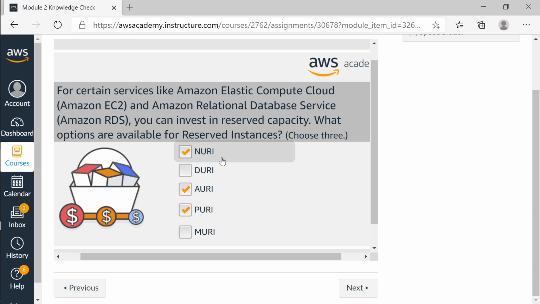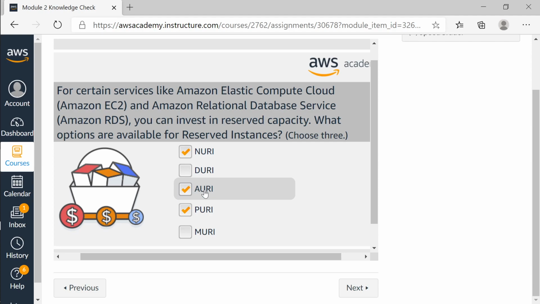So what is NURI? Sir, I don't know the full form. I can guess this is no upfront reserved instance. Yes, this is all upfront reserved instance. This is partial upfront reserved instance. So all upfront means I'm booking a reserved instance for 1 year. I'm paying the entire money upfront.